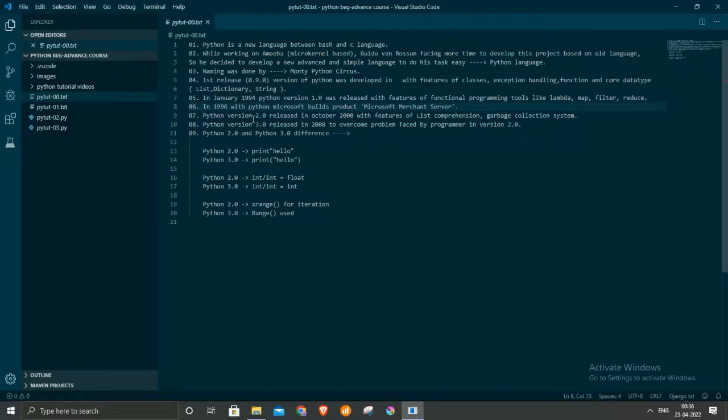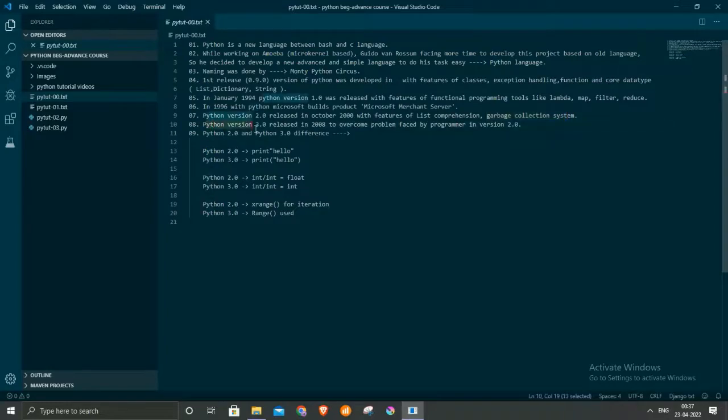Okay. Python version 2.0 was released in October 2000 with the features of list comprehension and a garbage collection system. The list comprehension method means that if one list exists and a new list is created from the existing list, it is known as list comprehension. And the garbage collection system is nothing but something where anything that is no longer used inside our program is automatically collected as garbage and removed from the program to make the program memory efficient. So this system is called the garbage collection system.